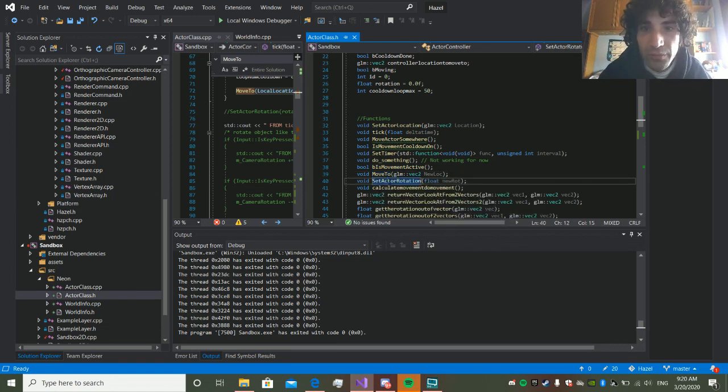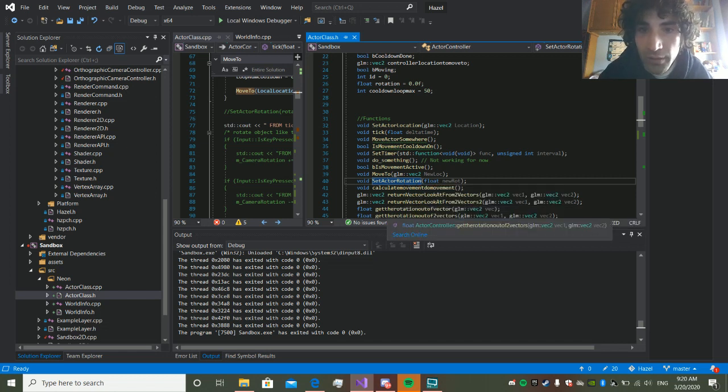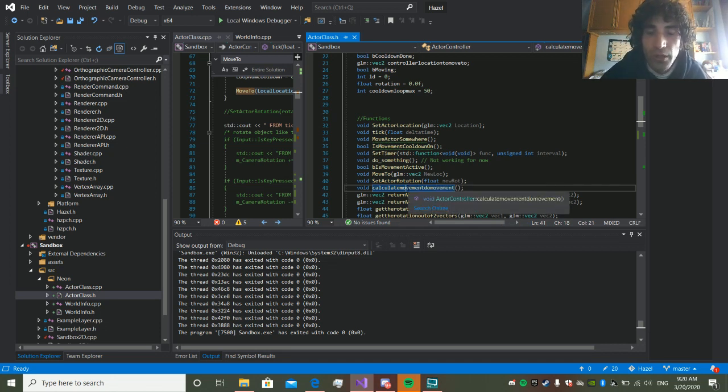Then set the active rotation, which is going to update the rotation we have. Depending on the rotation we have, it's going to move somewhere or somewhere else. Calculate the movement. It's going to increase or decrease our location.